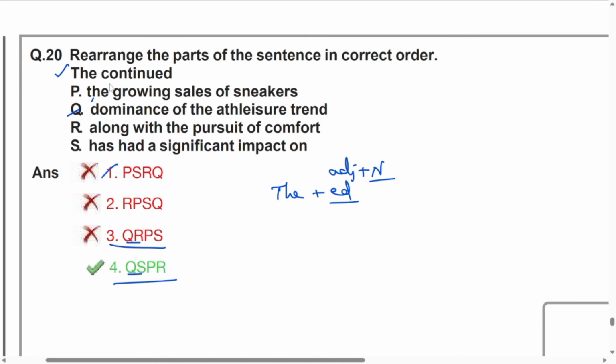Okay, let us check this sentence here. The continued dominance of the athleisure trend dash. This trend along with the pursuit, this trend has had. This trend is singular, right? It can be used with the singular verb has. So your pair should actually go with the QS. So which is the QS pair here? That goes with the fourth option, right? Next.